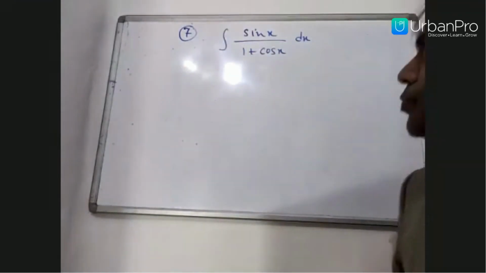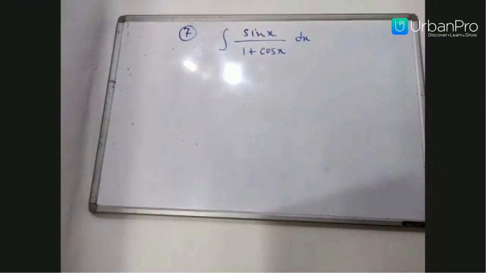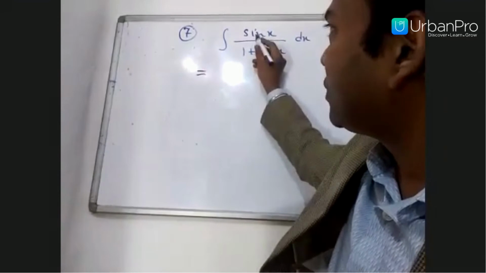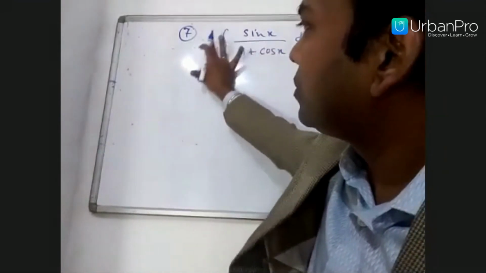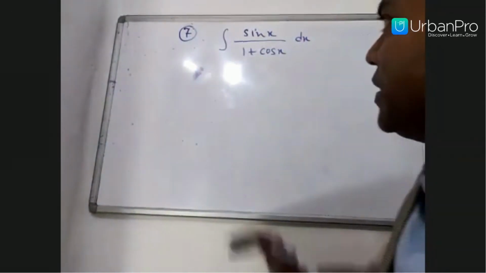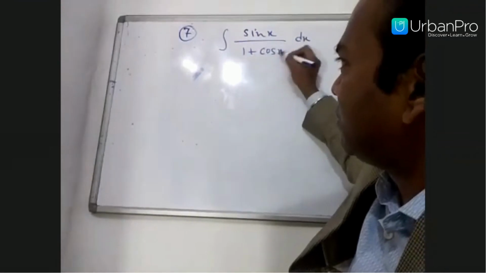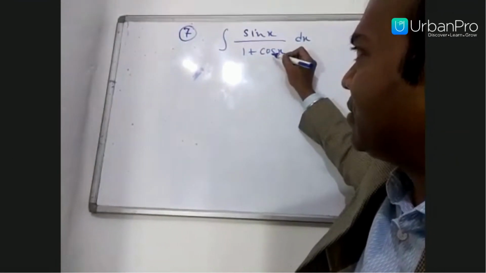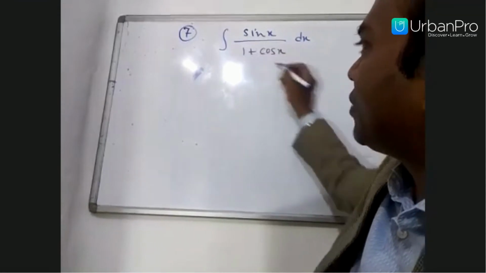How will we do this problem? You know, this problem is simple compared to the earlier problem. Here, the differentiation of cos x is minus sin x, so we can take 1 plus cos x as t.